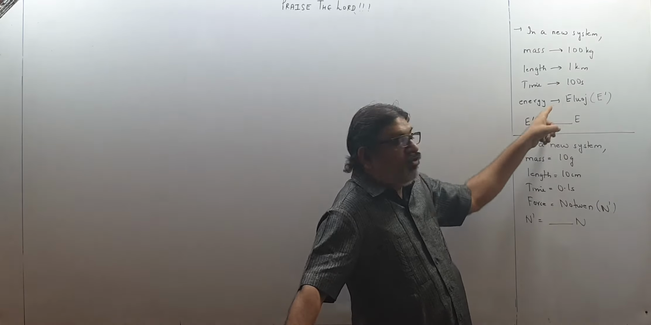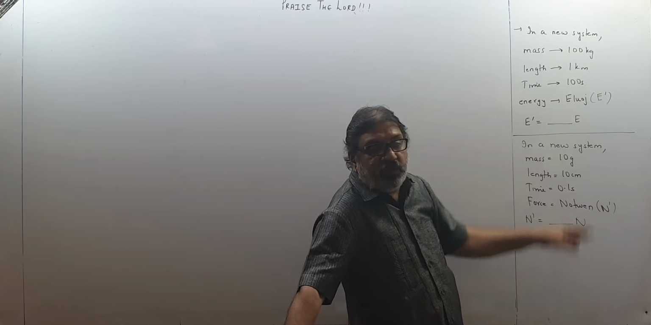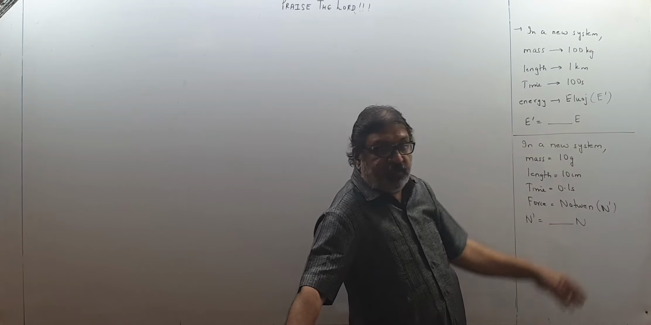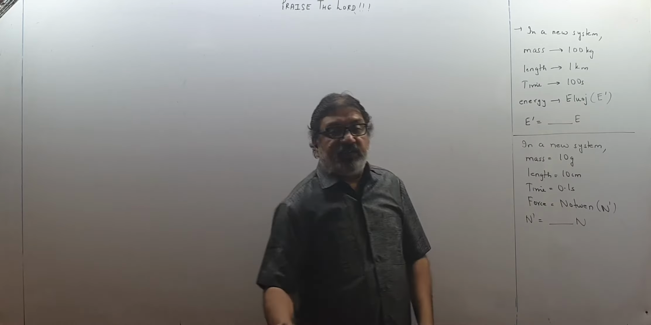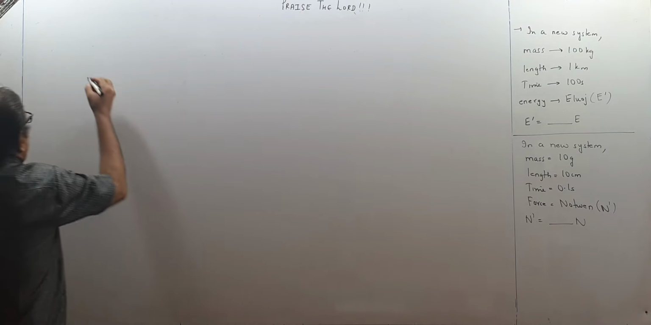Actually, it is nothing but joule written opposite, other way around. So joule, you can see that. So joule is written in reverse order. So eluge they are calling E dash. So what is the relation between E dash and E? E dash will be how much times E? So you know how to do this type of sum, children.